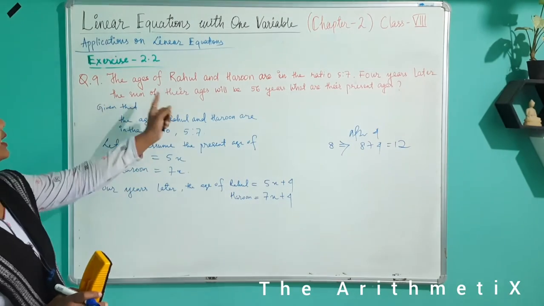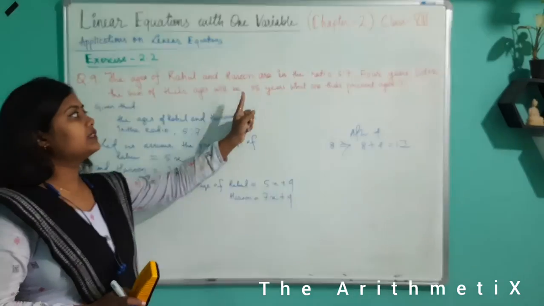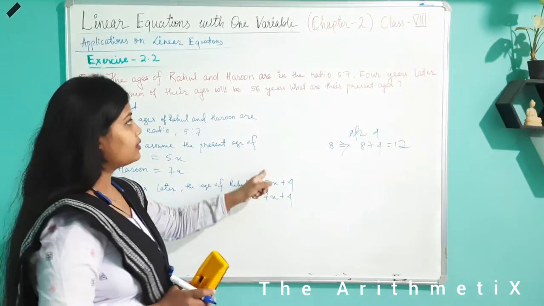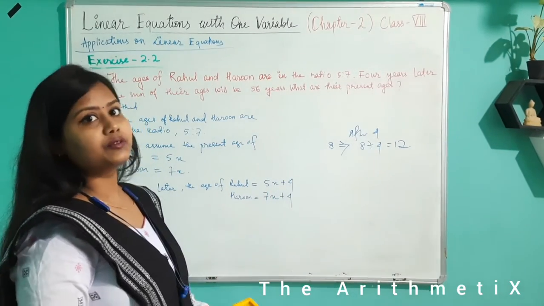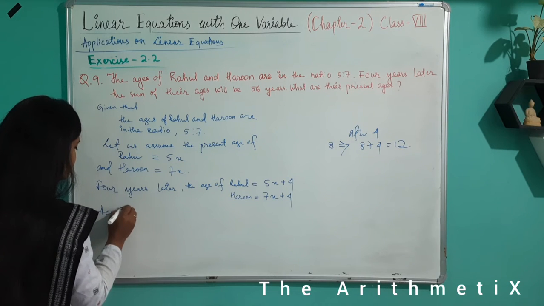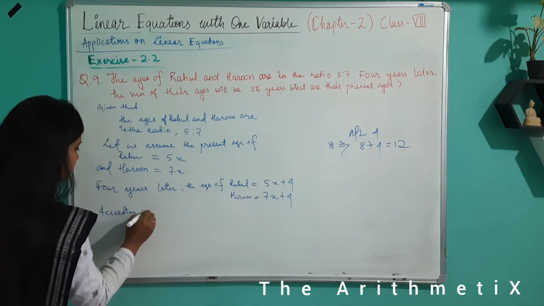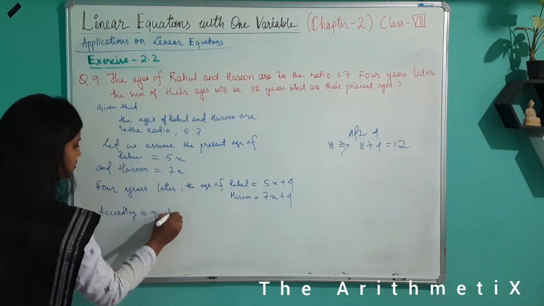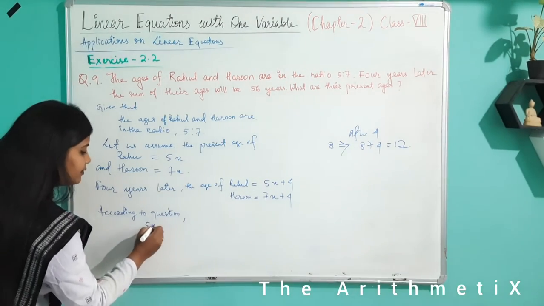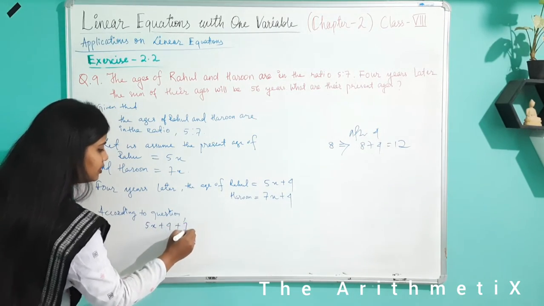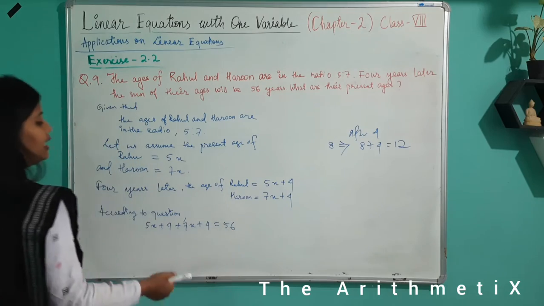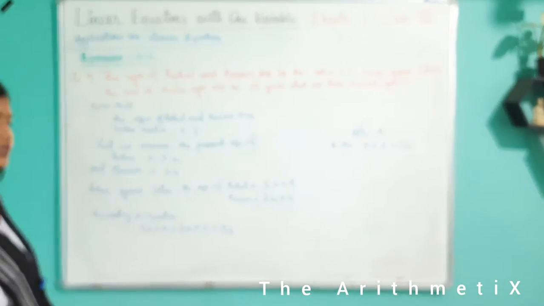Then it is given that after 4 years, the sum of their ages will be 56. Means if we add these two ages, it will add up to 56. So according to the question, 5x plus 4 plus 7x plus 4 equals 56. Addition of the ages after 4 years is 56.